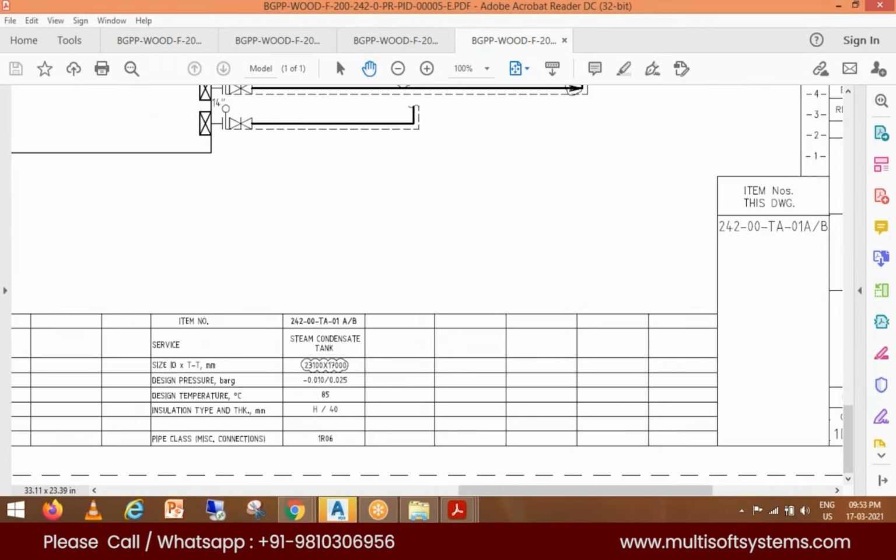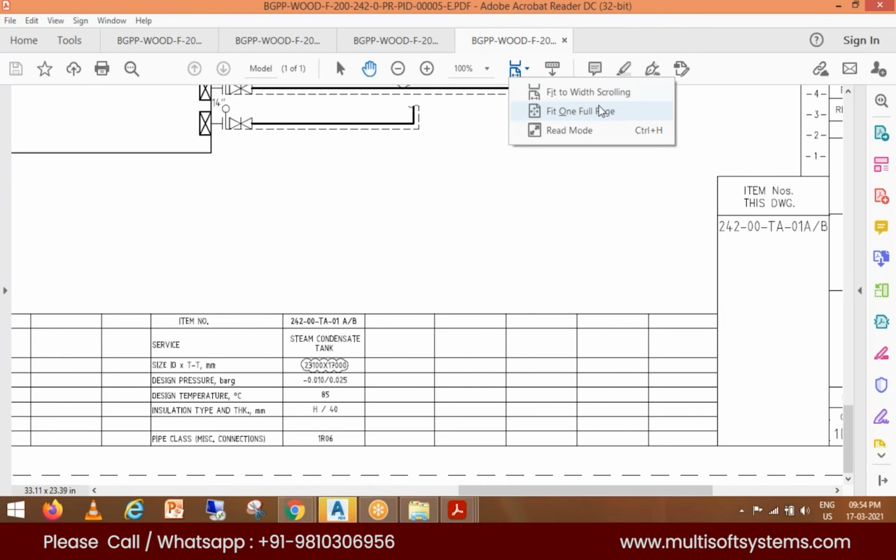Just like in the plant, each and every component will be identified with the item number or the item tag. That is the unique identity of a component. And how is it defined? It is defined based on the plant breakdown structure. You will come to know this when you start working on it, based on the project requirement and how the item numbers have been given. That is why I explained that this is the item number of equipment. You are seeing information regarding equipment over here.